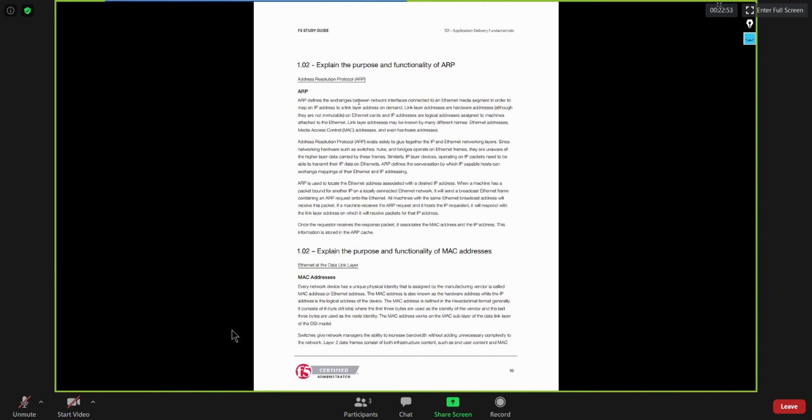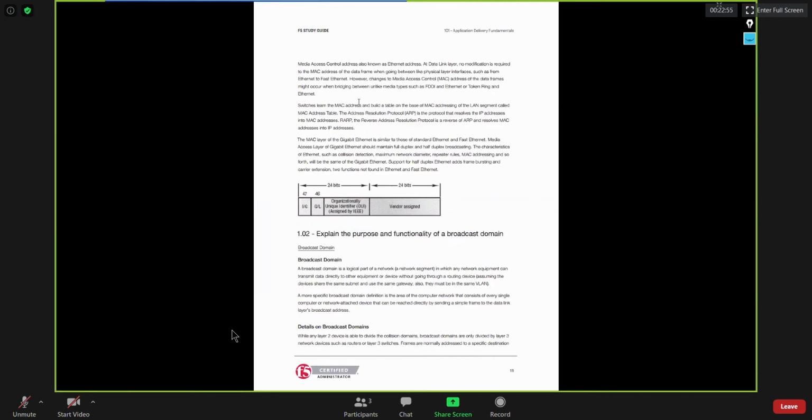Okay. So a MAC address is 48 bits long, out of which 24 bits are known as the OUI, Organizational Unique Identifier, and the remaining 24 bits are vendor assigned, like the vendor ID. Okay.